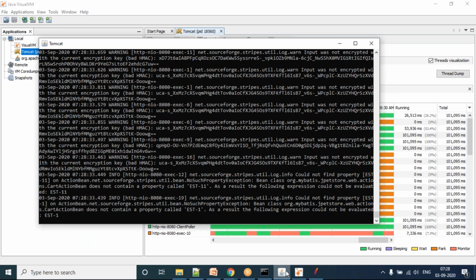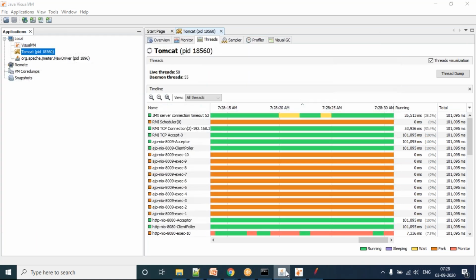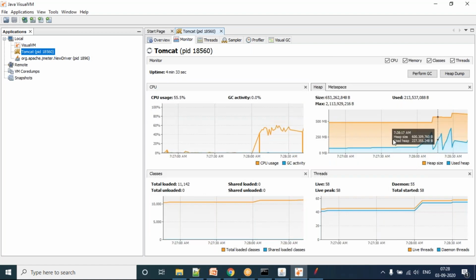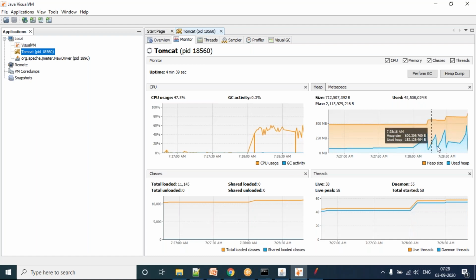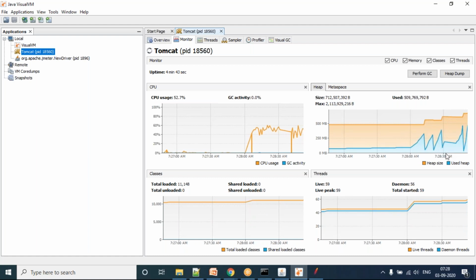The console is actually loading. On the heap side, you can see how memory is accumulated and reset. There is a pattern it is following. What does that mean?